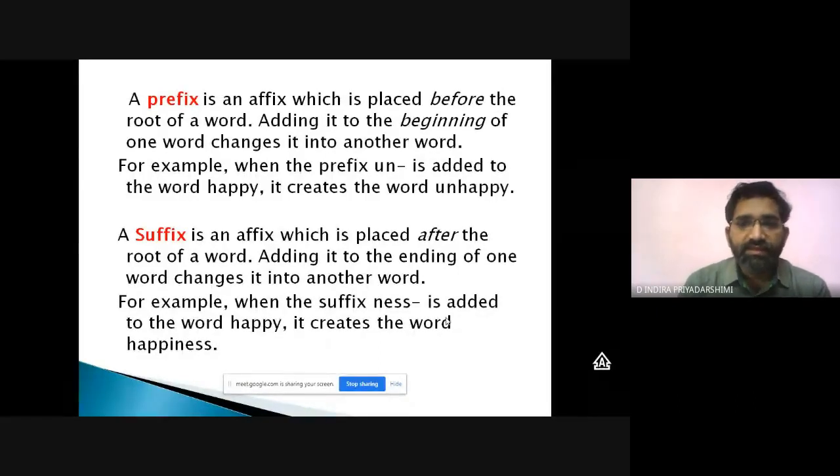When the suffix ness is added to the word happy, it creates the word happiness. Happy and happiness change form. Happy is an adjective, whereas happiness is a noun. Like that, we can form new words by adding affixes. What are affixes? Suffix and prefix put together form affixes.